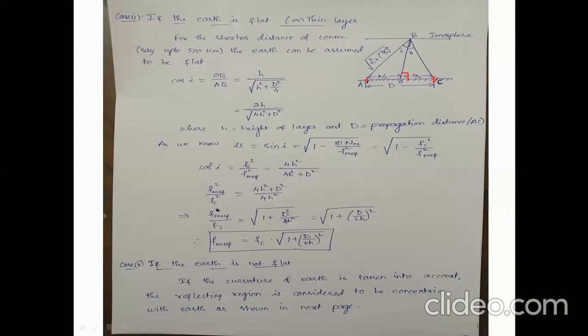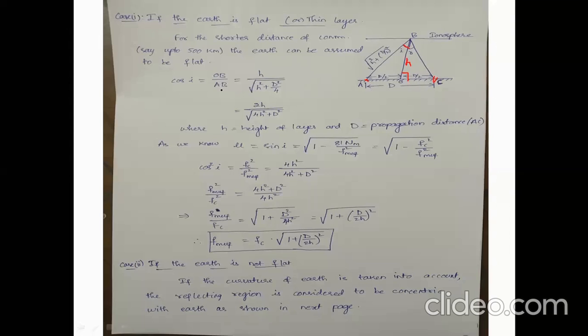Taking this angle, cos i is nothing but adjacent by hypotenuse. What is adjacent here? OB by hypotenuse. This height is h, the height from the earth surface to the reflection happening in the ionosphere.